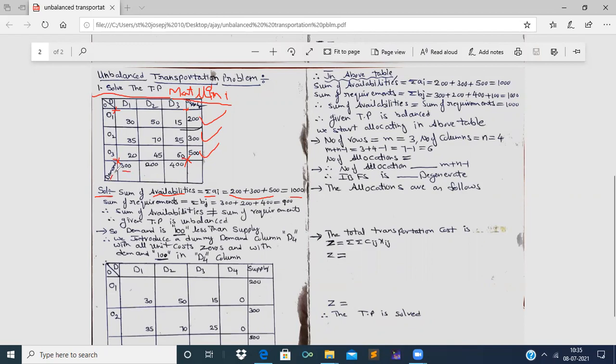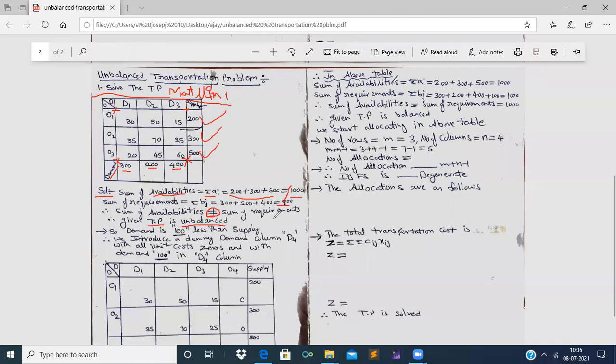Now let us add all the requirements. Requirements or demands, both refer to the same. 300 plus 200 plus 400 is 900, right? Are they both equal? No, they are not equal. Therefore we have written the conclusion as sum of availabilities is not equal to sum of requirements. Therefore this kind of transportation problem is an unbalanced transportation problem, right?